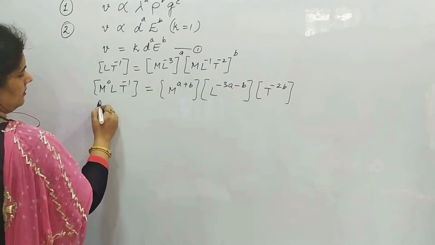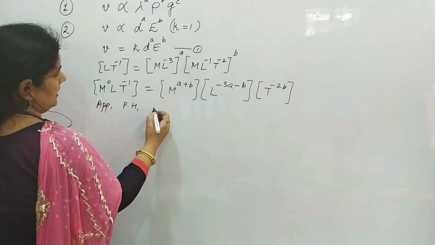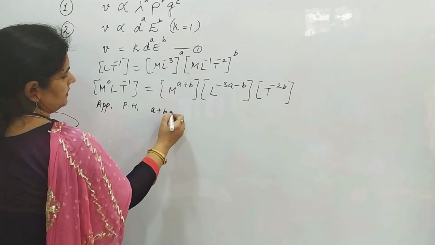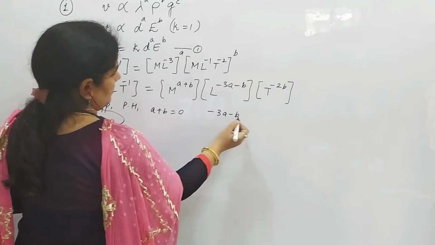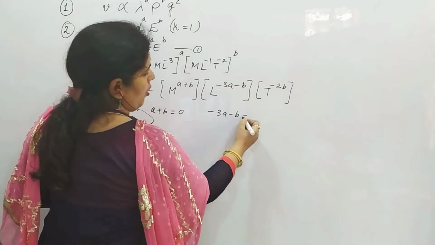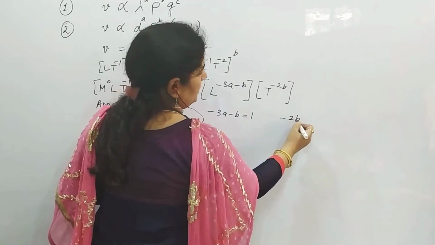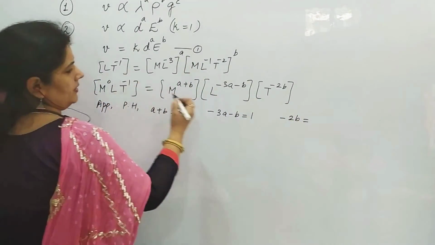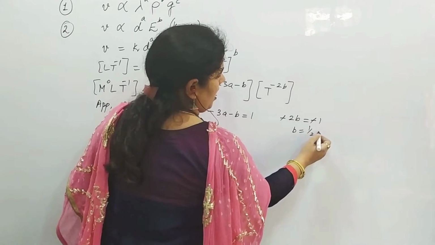So applying the principle of homogeneity, directly I am writing a plus b is 0. Minus 3a minus b is equals to what? 1, because the power of L is 1 here. And minus 2b is equals to minus 1. b comes out to be half.